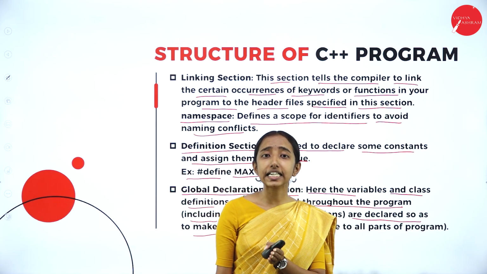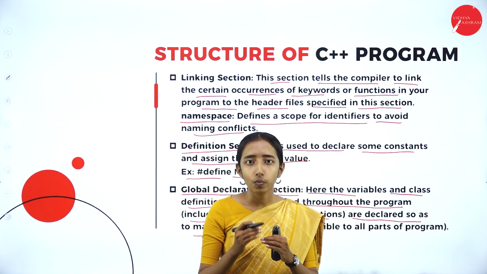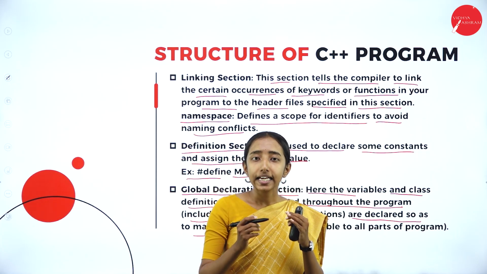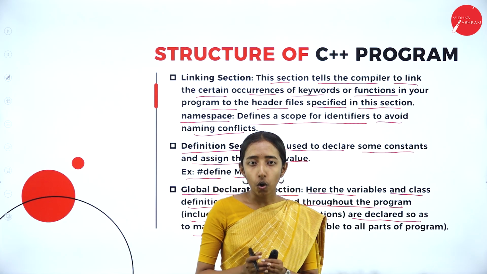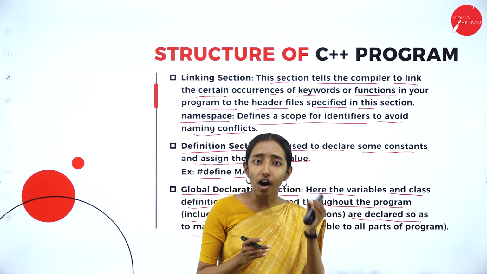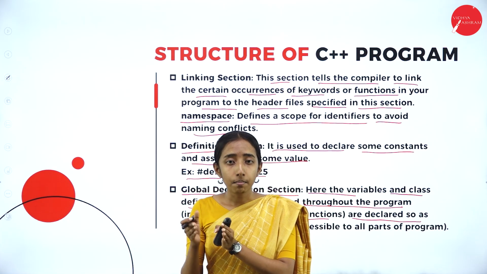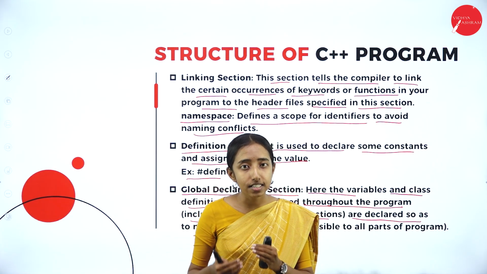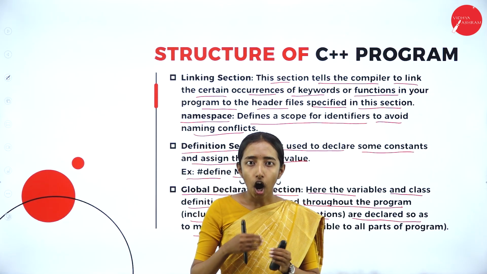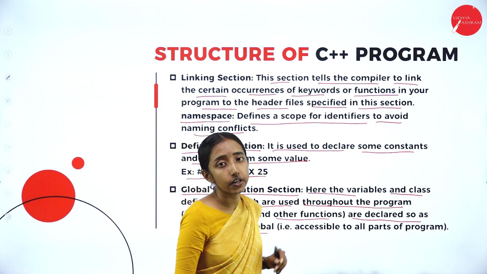Global means whatever we declare as global can be accessed throughout the program. Whether it's a function, the data type, the member function or the member variables, whatever is declared as global can be accessed throughout the program, outside the class. So that's about the global declaration.